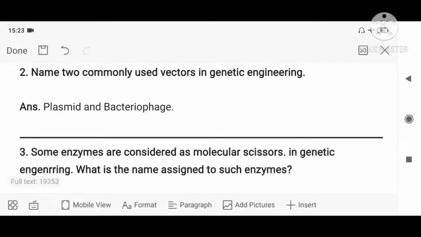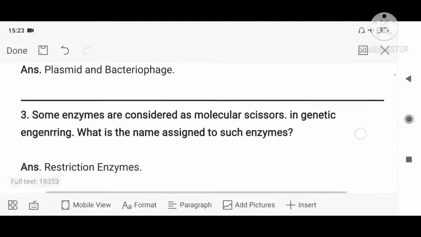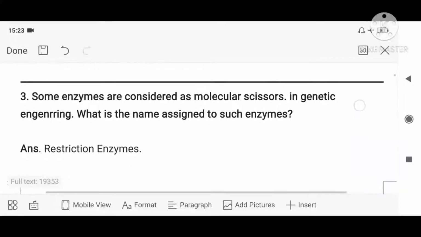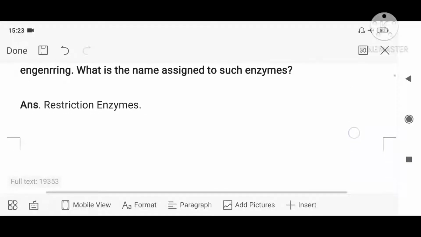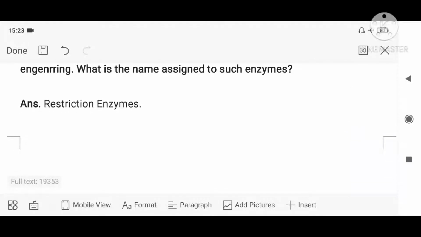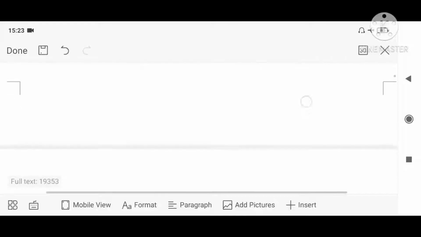You need to know. Some enzymes are considered as molecular scissors in genetic engineering. What is the name assigned to such enzymes? Molecular scissors are restriction enzymes, right?